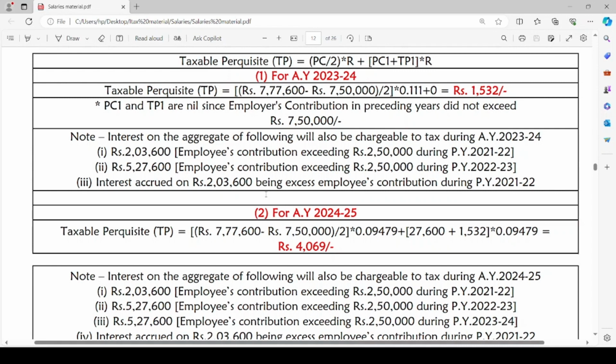Here the employee is contributing towards the RPF, and any interest earned by the employee on such contribution exceeding rupees 2,50,000 will be chargeable to tax. Employee contribution exceeding rupees 2,50,000 during the previous year 2021-22 is rupees 2,03,600.